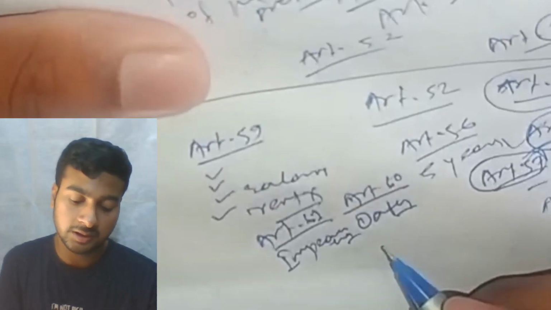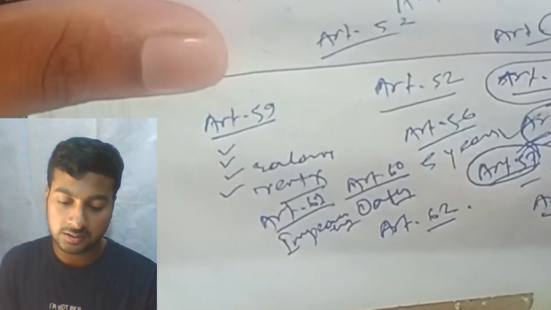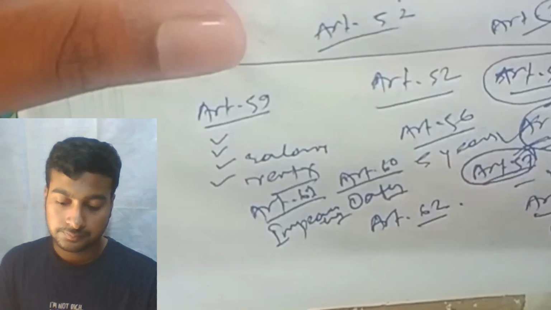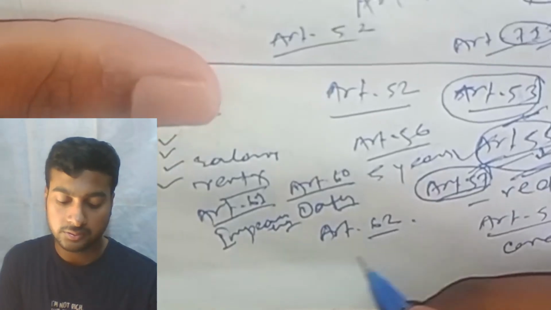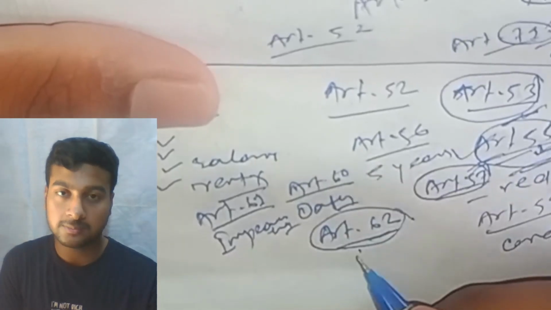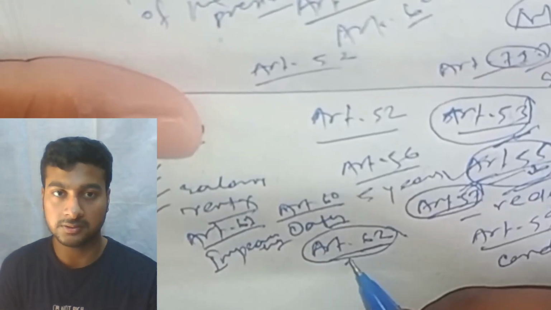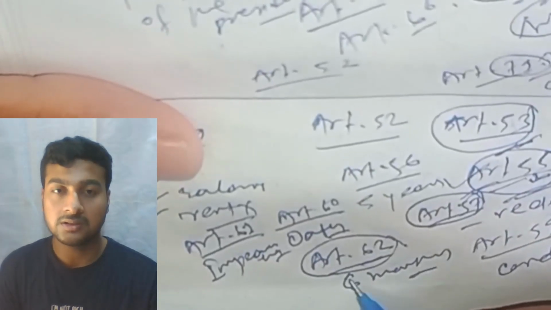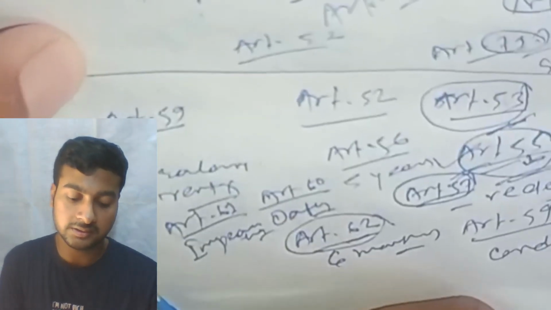Then Article 62 says that if any vacancy arises in the office of the President, within 6 months another election should be held and the office should be filled.